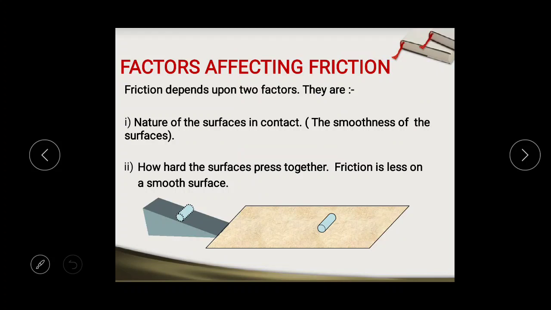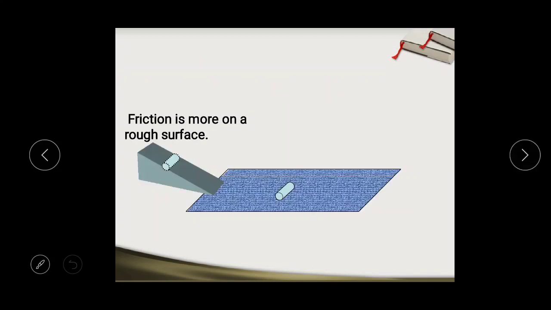Now, factors affecting the force of friction. As I have told, there are two factors on which the force of friction depends, out of which the first one is the nature of the surfaces in contact, meaning the surface of the object which is sliding or rolling or trying to move, and the surface. And the second one is how hard the surfaces press together, meaning the force applied on the object.